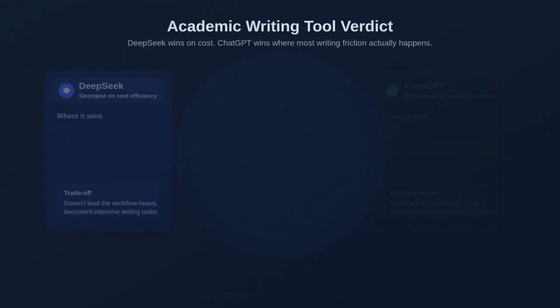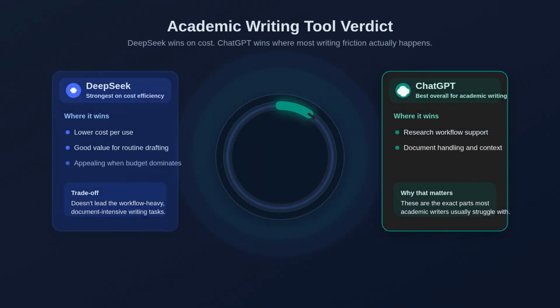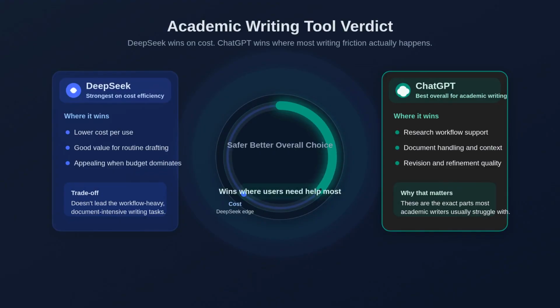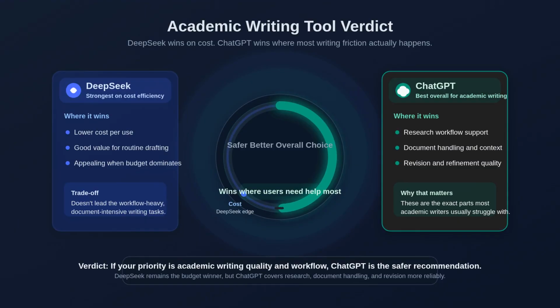My pick for most people doing academic writing is ChatGPT. It's simply the safer, better overall choice because DeepSeek wins on cost, but ChatGPT wins on the parts of academic writing most people actually struggle with, like research, workflow, document handling, and revision. DeepSeek is still the better value pick for technical users who care more about price and long context than polish.